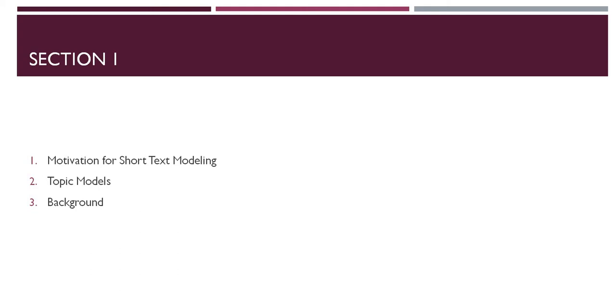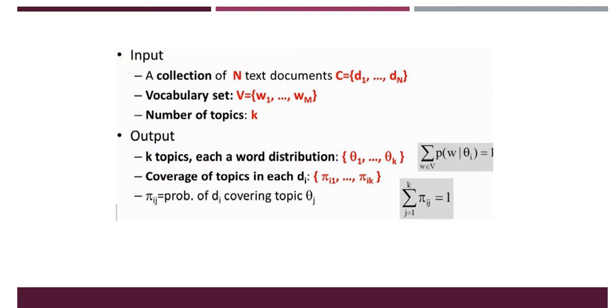The topic model, as we know, works in 2 phases. First it tries to discover the topics, and then for every document it tries to assign topics to them. So it's like a computation problem. We are given some input: a text document, a vocabulary set, and the k value of topics, which is either hypothetical, like a threshold value, or specified clearly as k topics. In the output, we want a distribution. It's a probabilistic model, so it works on distributions. We want a word distribution corresponding to each topic and a topic distribution corresponding to each document, and since they belong to a probabilistic approach, they have to sum up to 1.